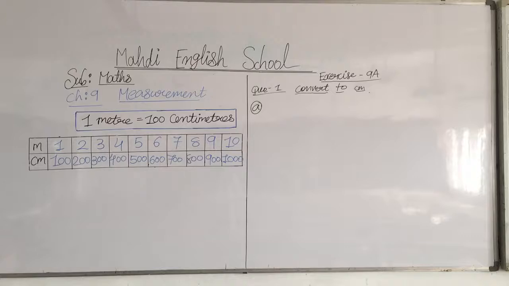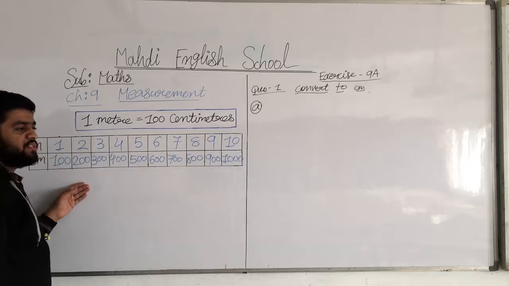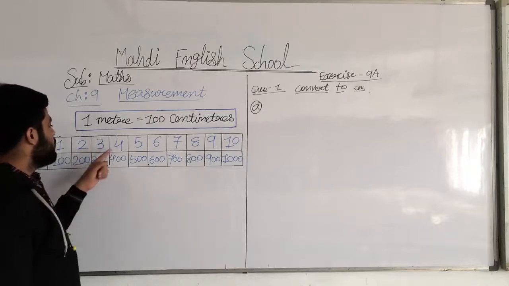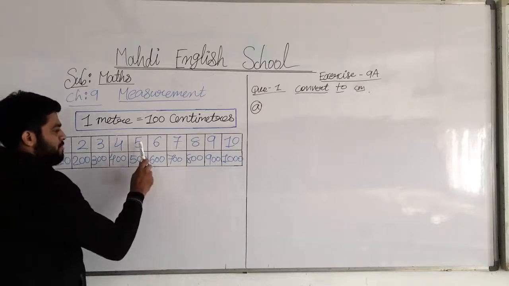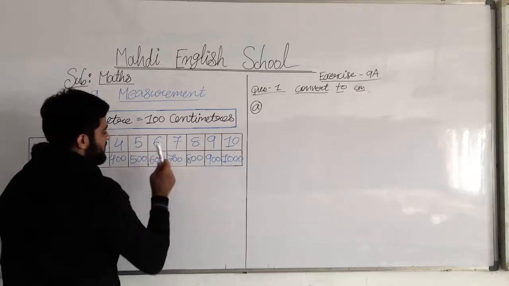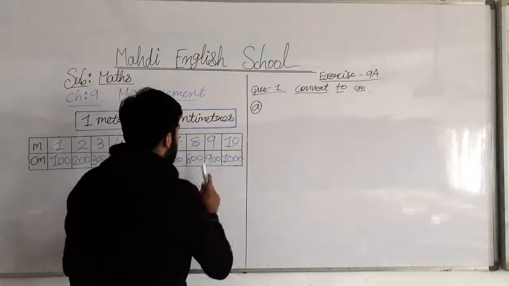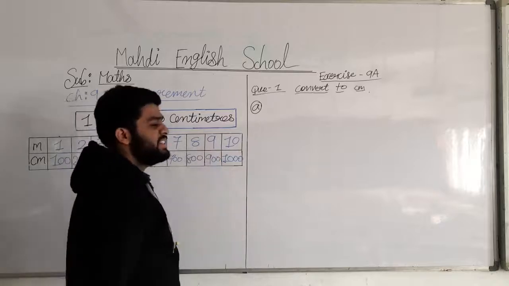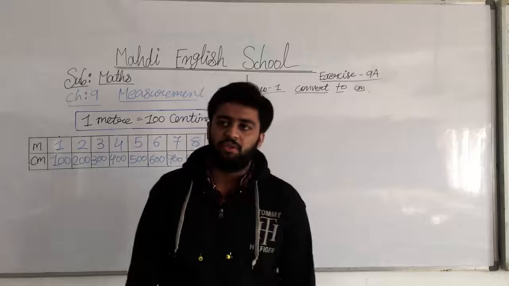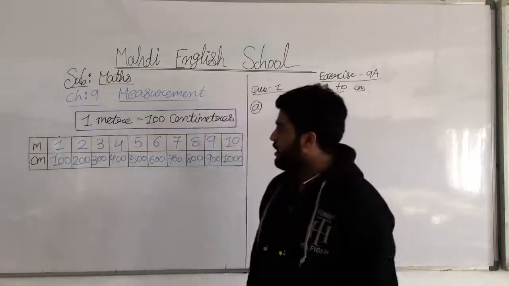First write the subject, then the chapter number 9, measurement, and then write 1 meter is equal to 100 centimeter, and then write the table meter to centimeter. 1 meter is equal to 100 centimeter, 2 meter is equal to 200 centimeter, 3 meter is equal to 300 centimeter, 4 meter is equal to 400 centimeter, 5 meter is equal to 500 centimeter, 6 meter is equal to 600 centimeter, 7 meter is equal to 700 centimeter, 8 meter is equal to 800 centimeter, 9 meter is equal to 900 centimeter, and 10 meter is equal to 1000 centimeter. Got my points, my dear students?